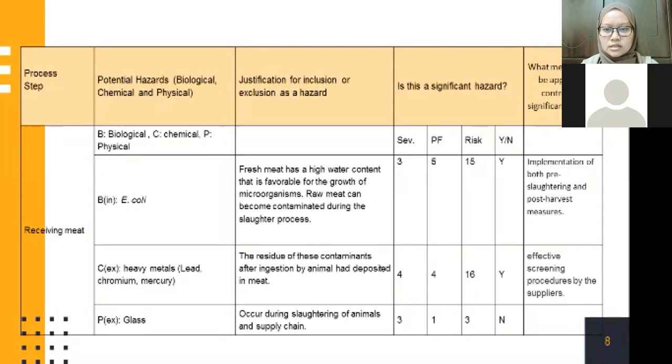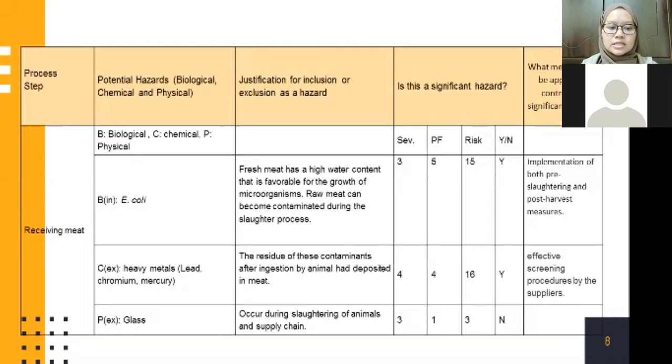Is this a significant hazard? Yes, it indicates the significant hazard because the range is at the higher risk. What measure can be applied to control this significant hazard is the effective screening procedures by the suppliers.